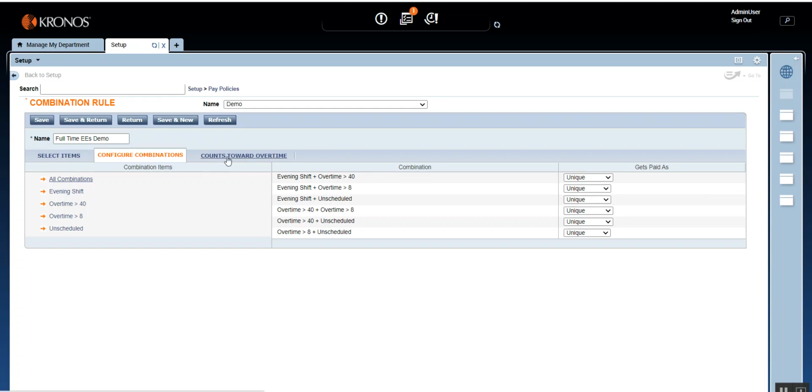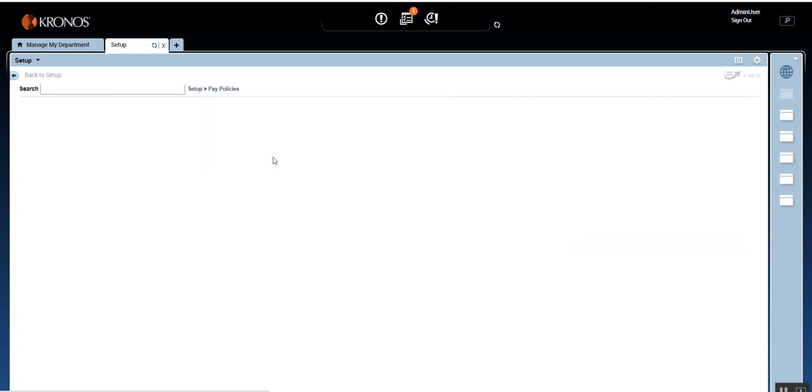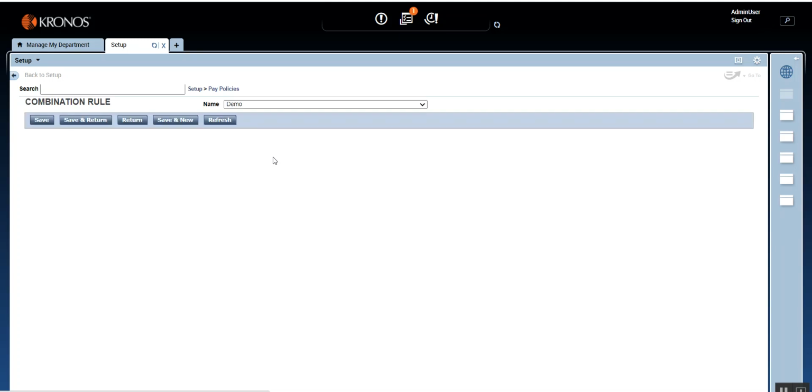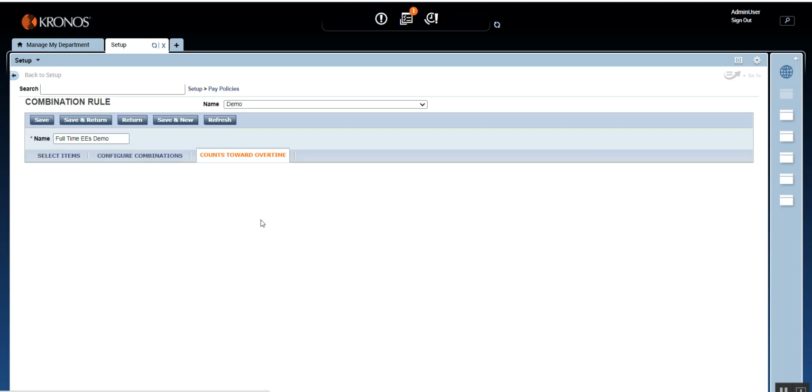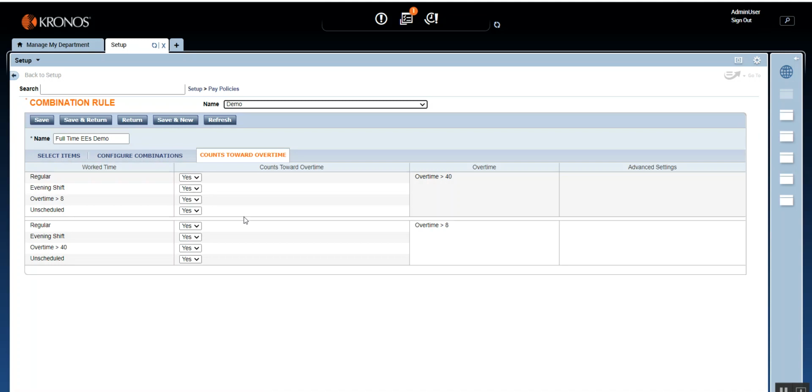And then you also have another tab here which says counts toward overtime. This is the word you should remember: counts toward overtime. This tab specifically allows you to allow the hours to meet the overtime threshold. Okay, this tab is taking a while. Here we go.